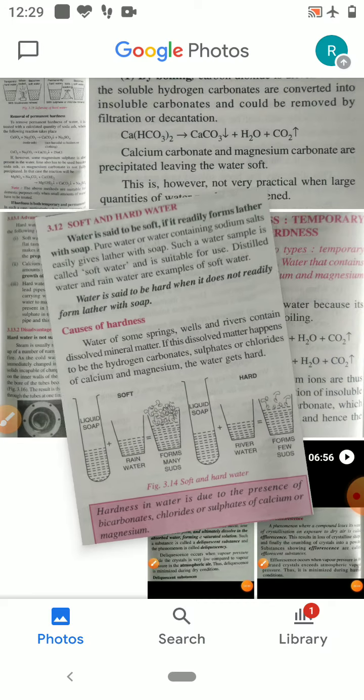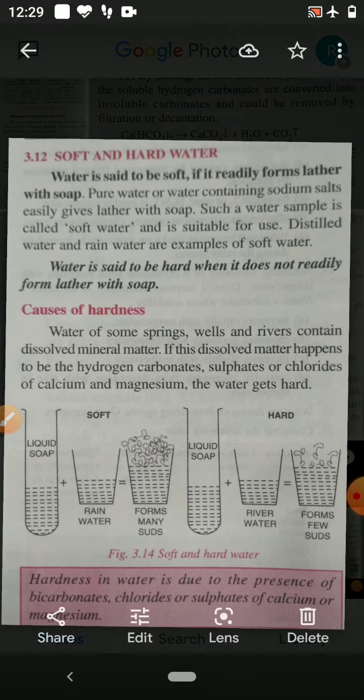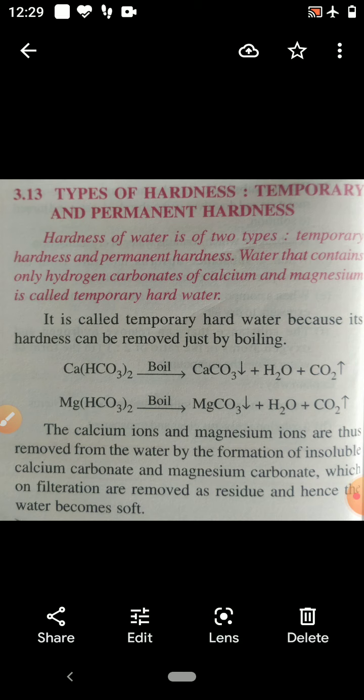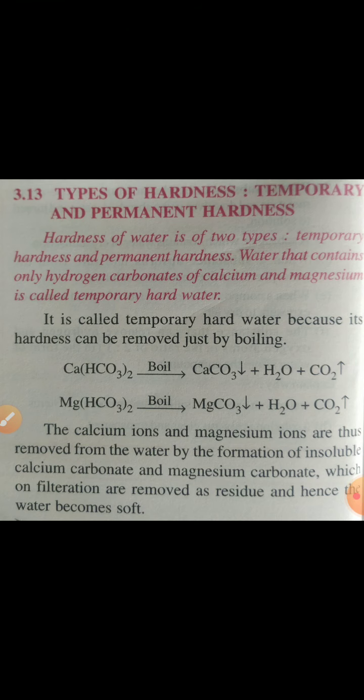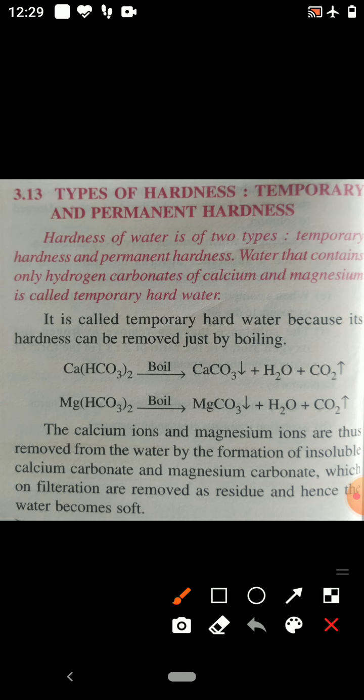Now you have to see the hardness of water. It is clear to you why the water is hard.